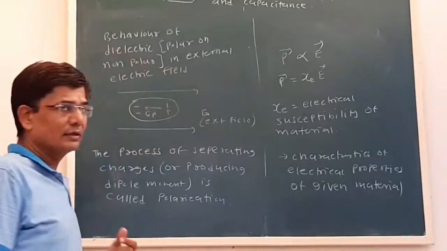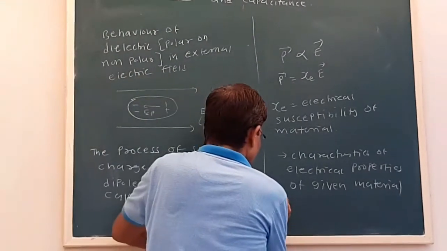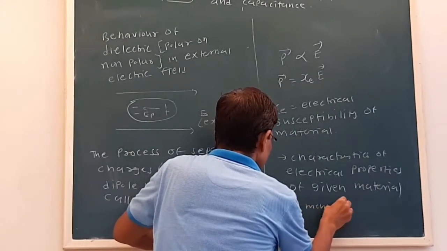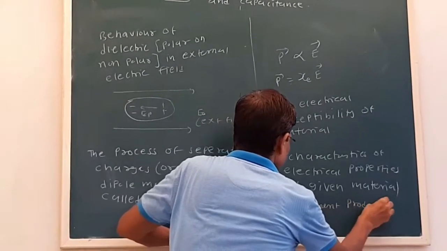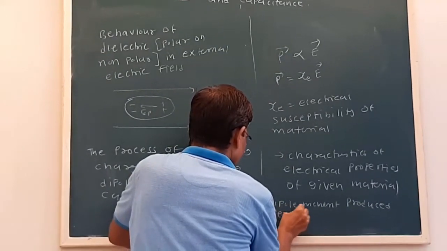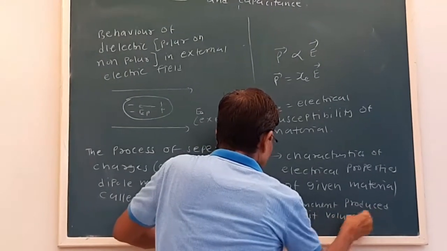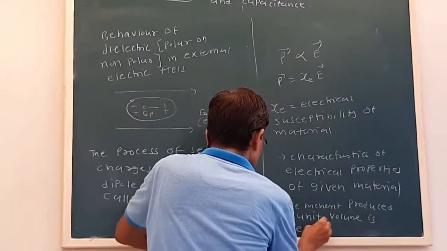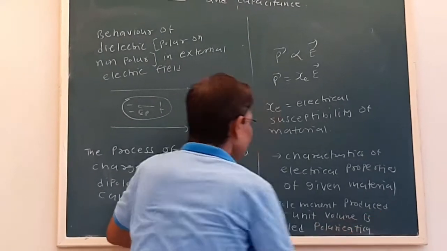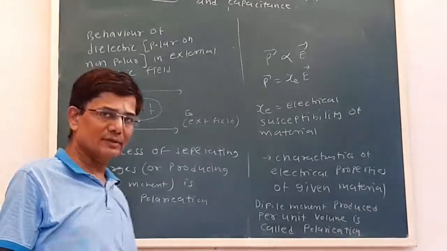Now in our calculation part, the dipole moment produced or induced per unit volume is called polarization. Okay, dipole moment produced or induced per unit volume is called polarization.